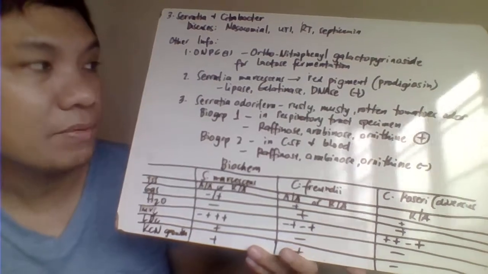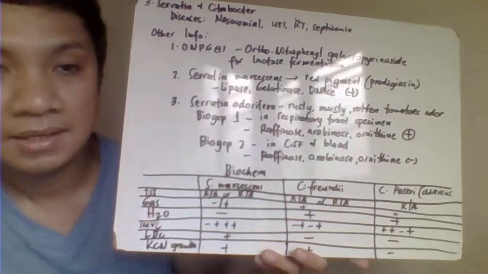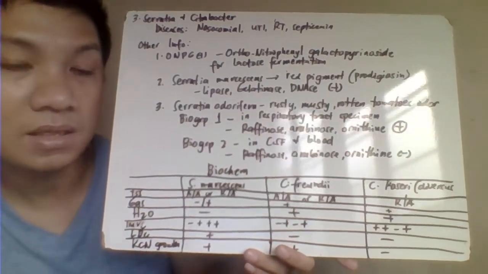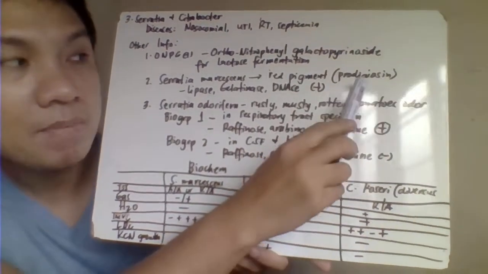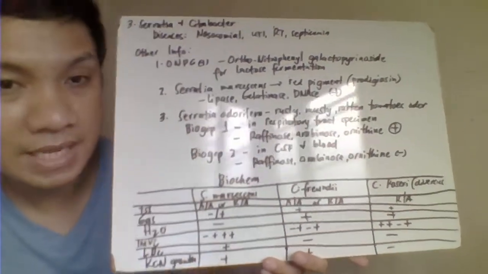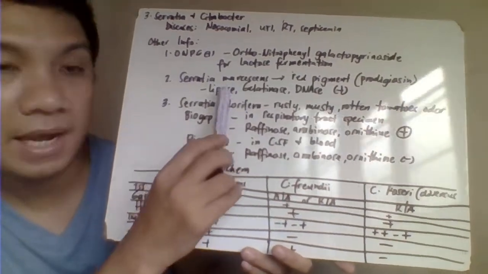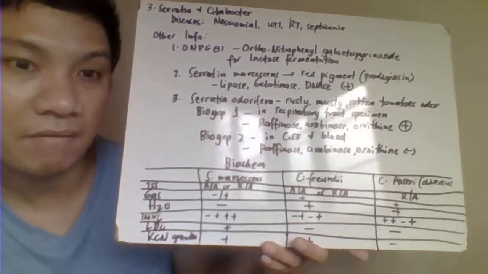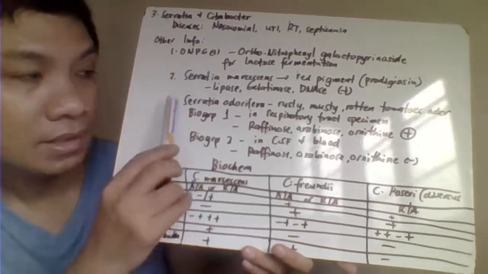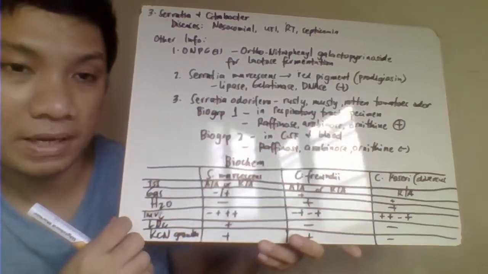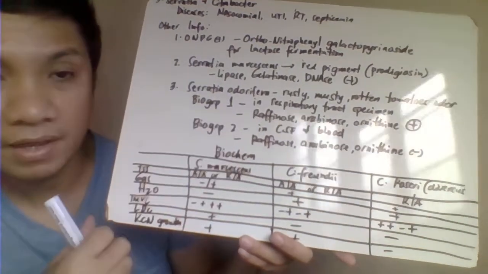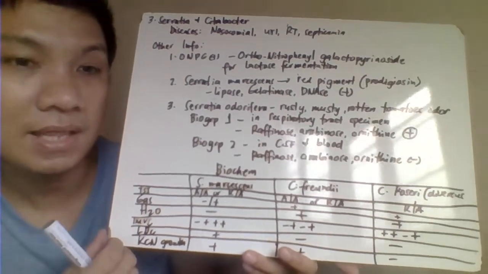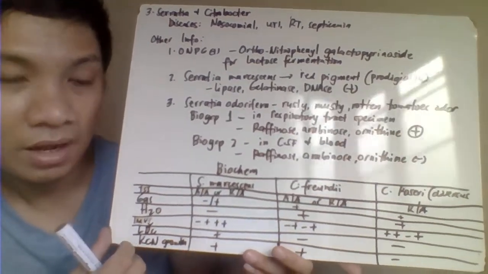Okay, so basically we have here Serratia marcescens produces a very characteristic colony pigment, very red na pigment, and that is responsible here for the pigment would be the prodigiosin. Okay, this is also positive for the lipase, gelatinase, and DNase. Okay, so DNase natin pareho sa ating Staph aureus, positive din siya sa DNase. Then we have also here the Serratia odorifera. So from the word odorifera, medyo mabaho ito, it would resemble a musty odor like your rotten tomatoes.